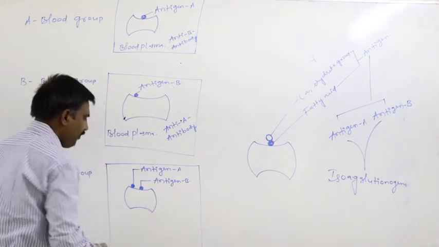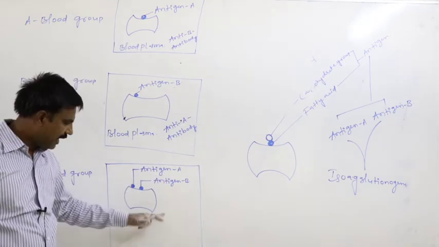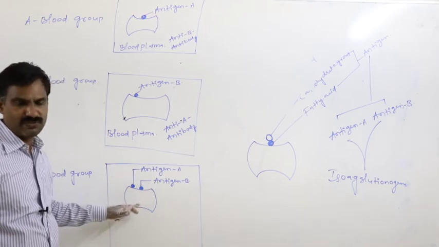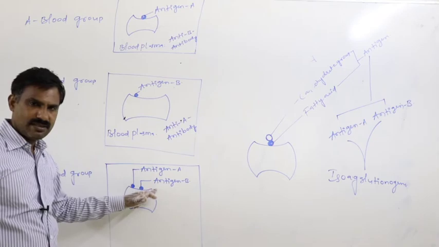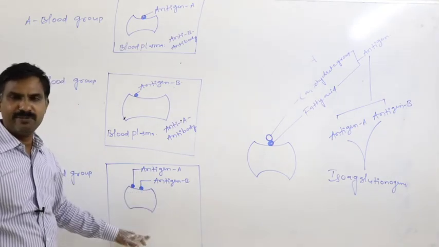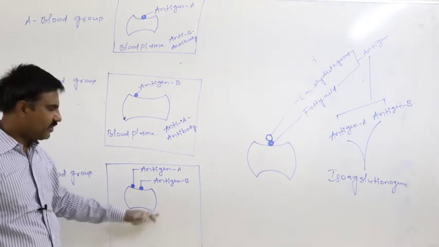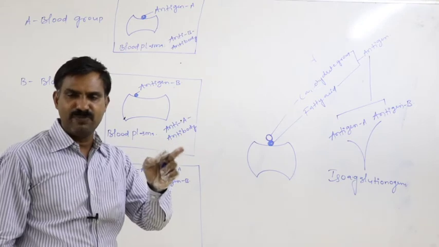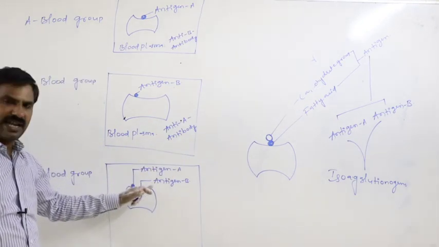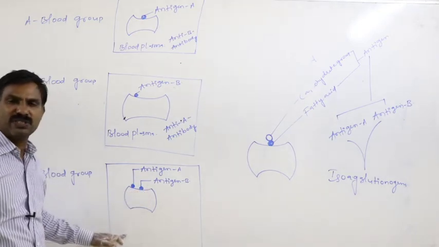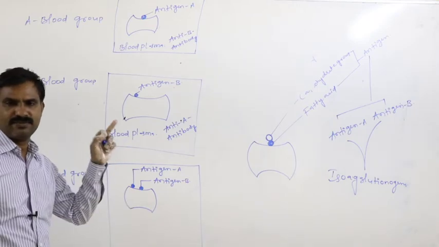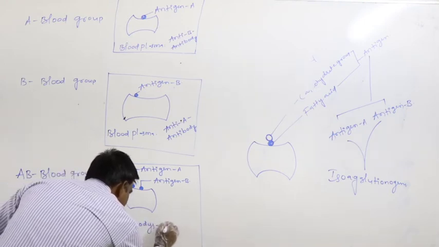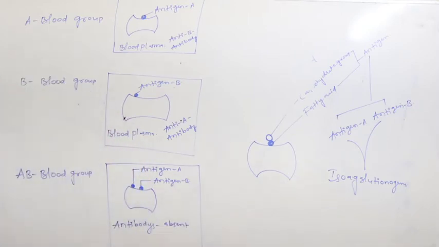For example, if anti-A antibody is present against antigen A, the anti-A antibody reacts with antigen A, then the RBC is ruptured and the person dies. Otherwise, if anti-B antibody is present against antigen B, then antibody B reacts with antigen B, and the person dies. So to avoid the destruction of RBC by reacting with any of these antigens, antibodies are not present in the blood plasma of an AB blood grouped person. Definitely antibodies are absent.